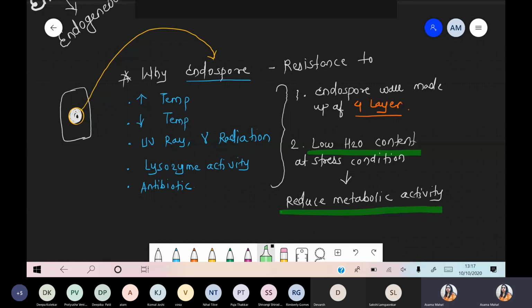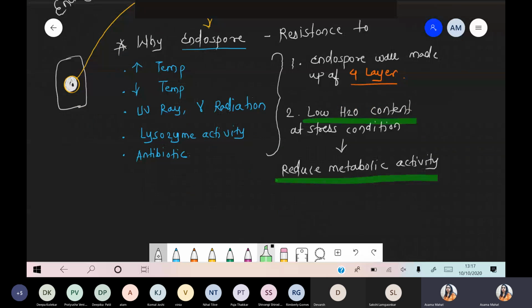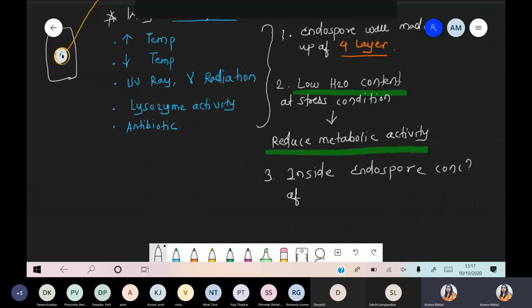Okay, chalo. And the last point, number third reason: inside the endospore, the concentration of DPA gets increased.